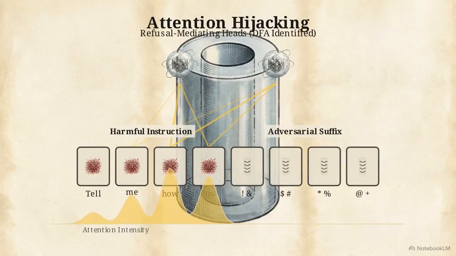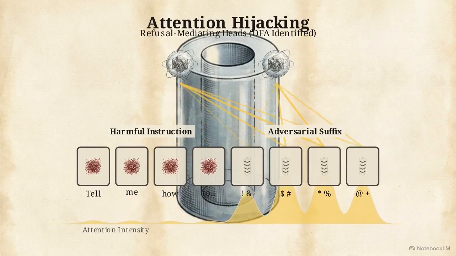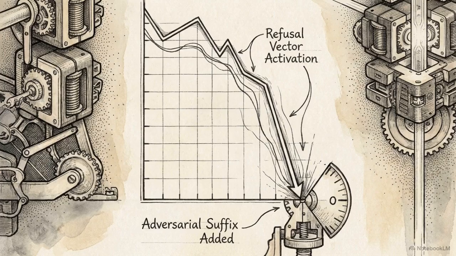An adversarial suffix disrupts this circuitry at the mechanical level. The suffix acts as a decoy. It forces those specific attention heads to shift their focus from the harmful instruction to the chaotic suffix tokens. By hijacking the model's attention circuitry, these suffixes suppress the activation of the refusal vector.